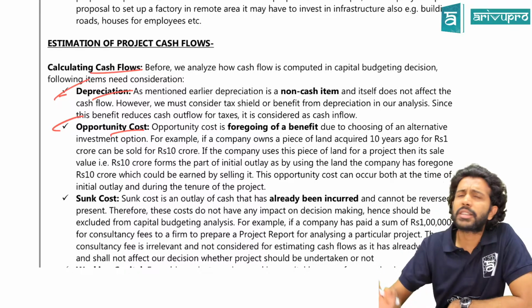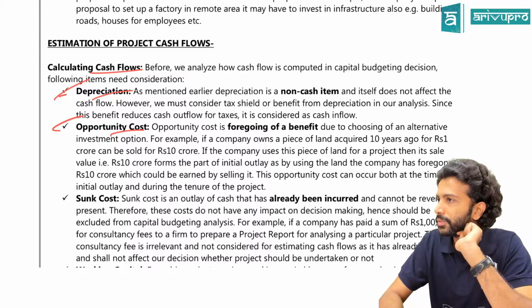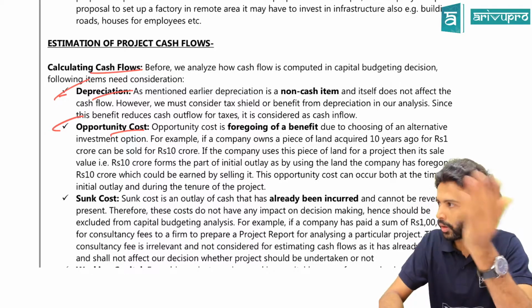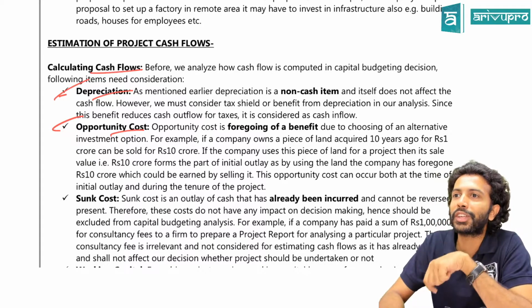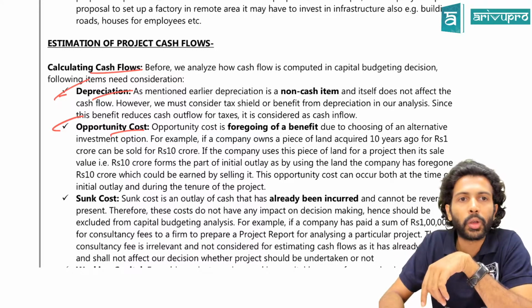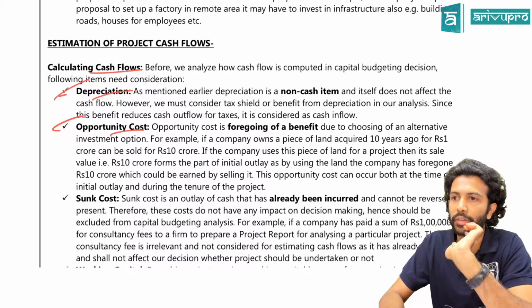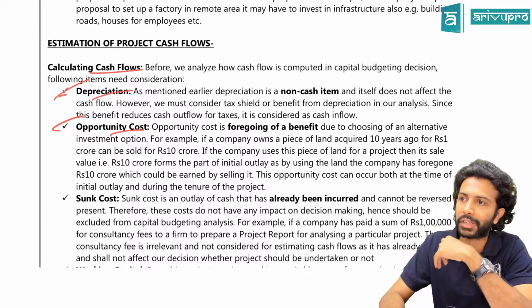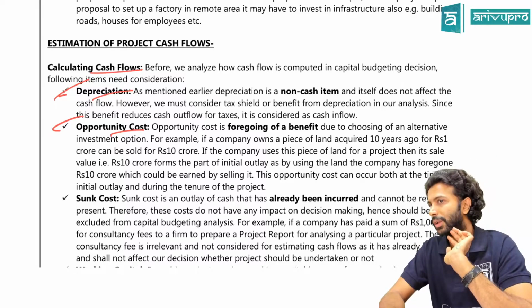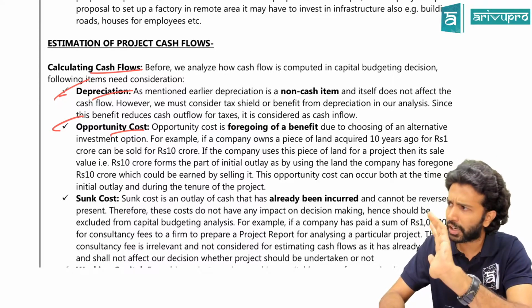Let's say the land can be sold for 1 crore rupees. If you want to sell that land, it will fetch you how much? 1 crore rupees. But if you build a factory, will you be able to sell it now? That means the opportunity foregone is 1 crore rupees. You have to consider that also when you're getting into capital budgeting decisions. Opportunity cost as well.